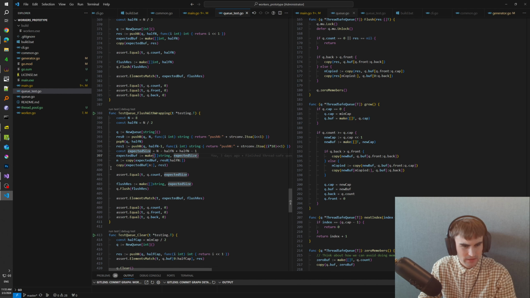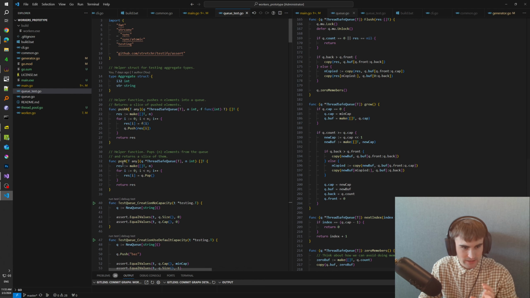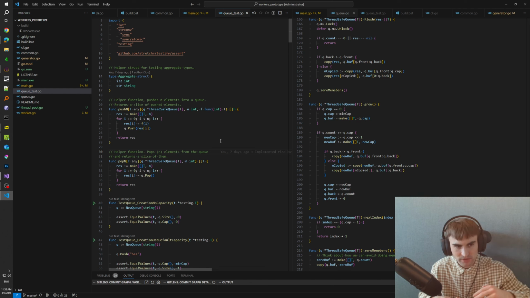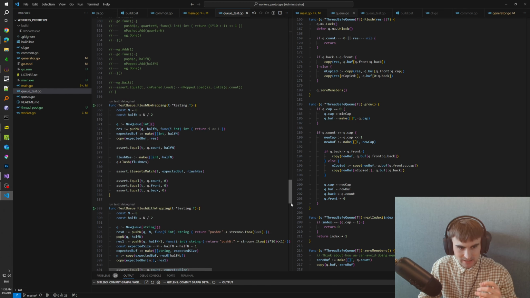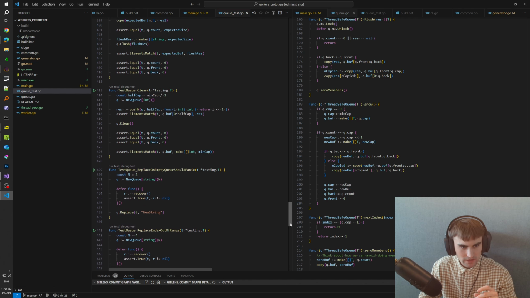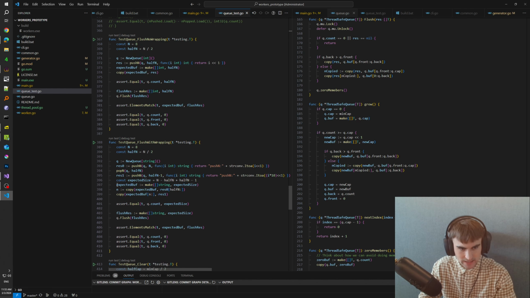And the reason why I told you before why we need those helpers is so we will be able to compare the final buffer that we have in the queue with the result of all the pushes and pops that we had previously, because they return both results and we can combine them and build the buffer that we expect from the queue. For example, here we do copy twice.